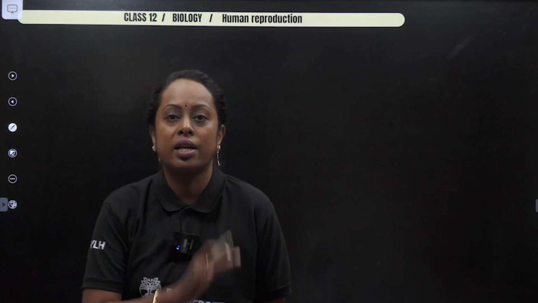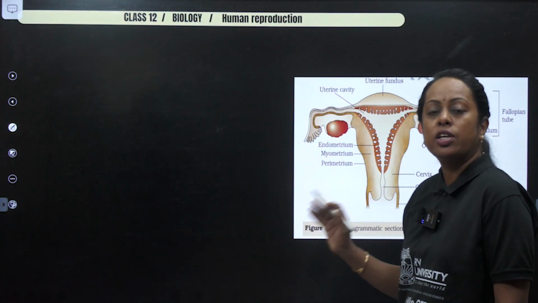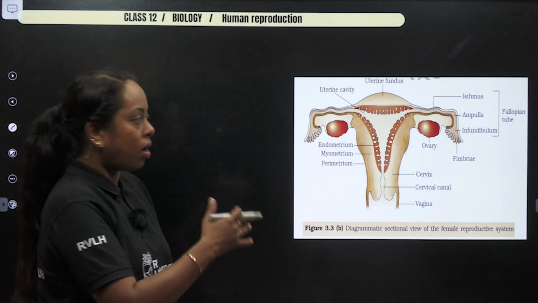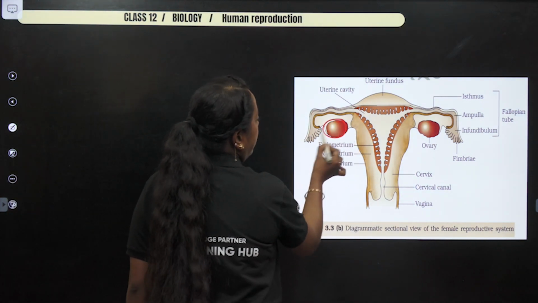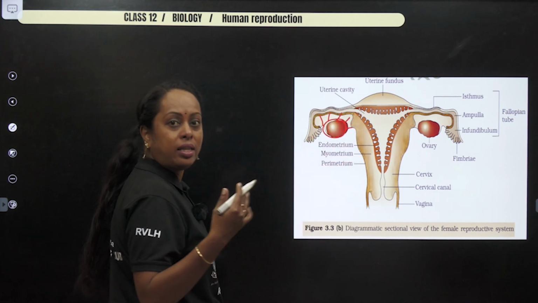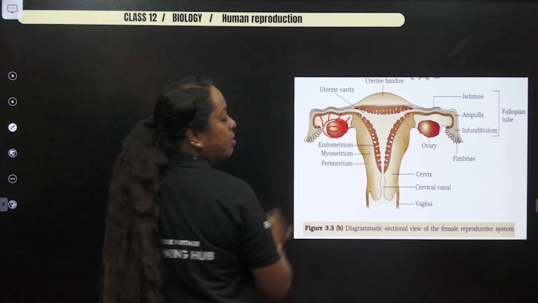Now let us concentrate on all this. This is the same image which is present in your NCERT textbook. In this particular image, let us now overall understand the concept. We all know that the ovary is attached to the abdominal cavity and the uterus via ligament, and it has 2 parts, cortex and medulla.